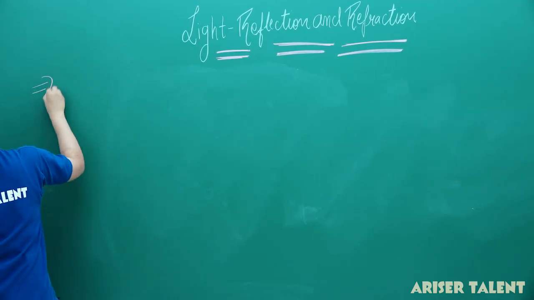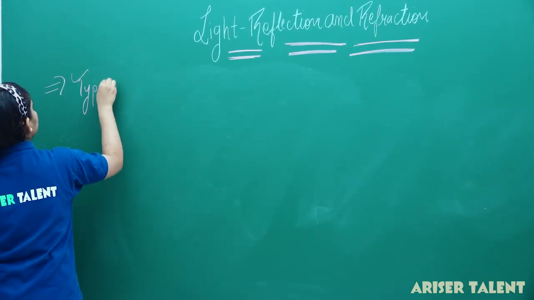So the next category is about types of reflection.